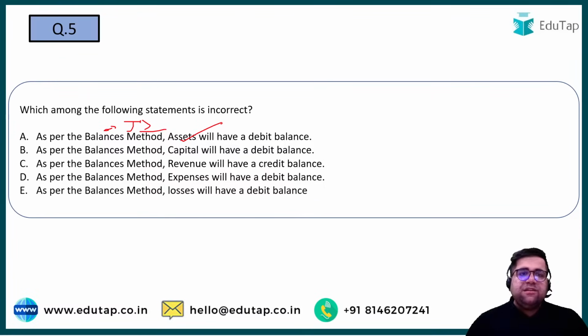Right? As per the balances method, capital has debit balance. No, capital has credit balance. Increase in capital is credited. I hope you know it, right?